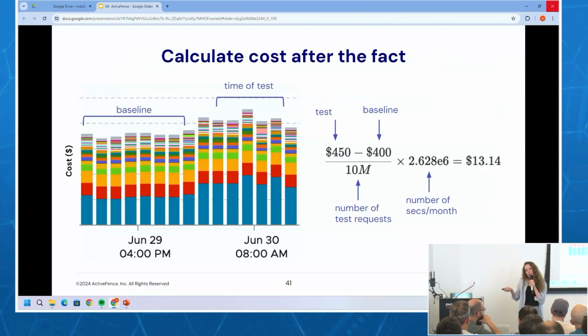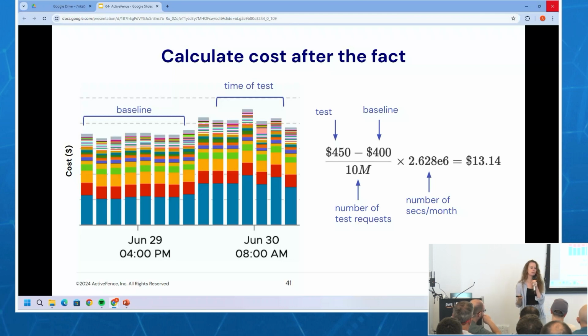And as promised, we calculated cost after the fact. There's ways to do it during, and that's what we're working on putting, so we'll actually have a real cost metric live. But what we did for this particular test is after the fact. So here's an example, again, fake, of just the different time windows and the cost. The different colors are different AWS services. And what you see is you can say, okay, well, we'll take the time of the test, however long the test was, and we'll compare it relative to a baseline.